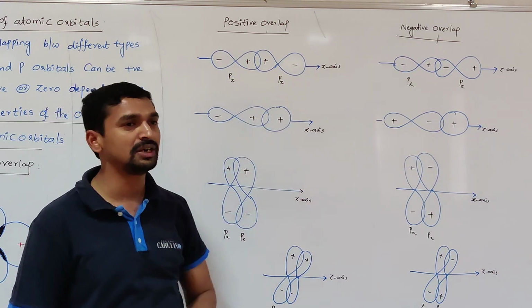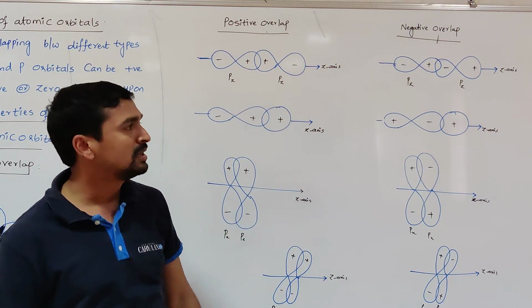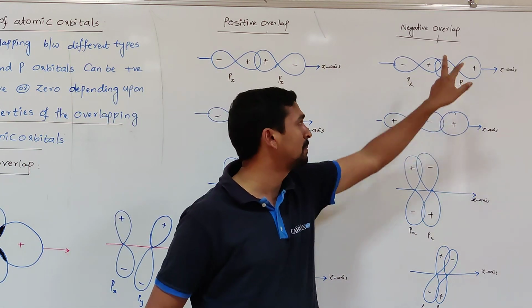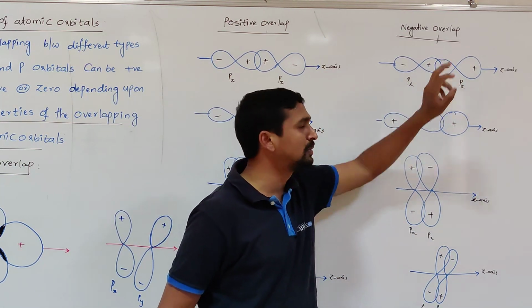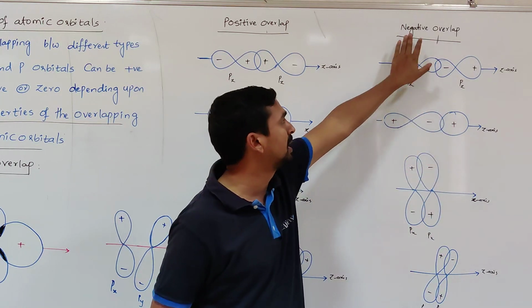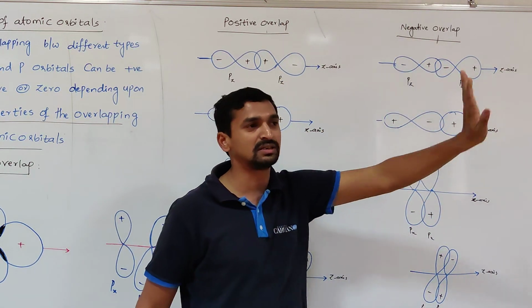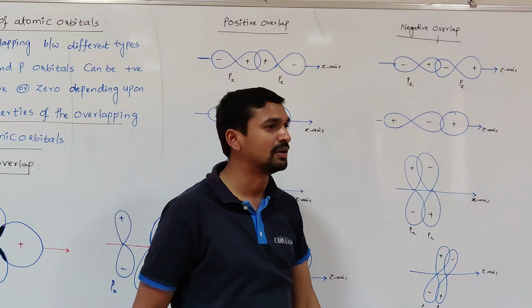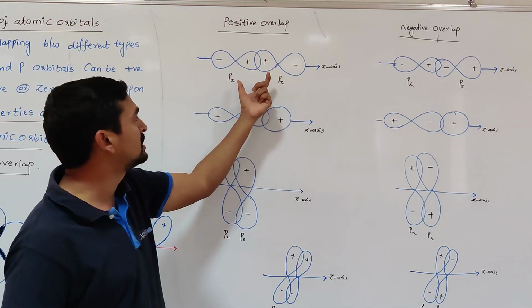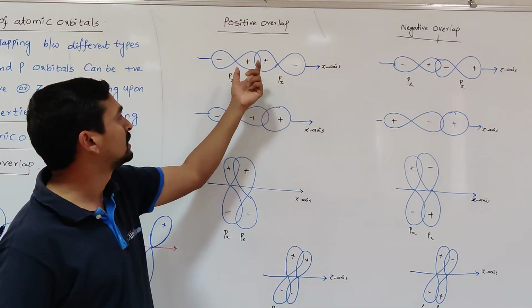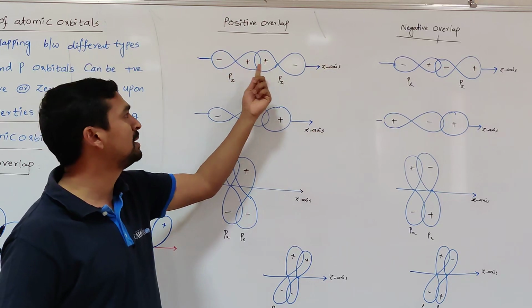That will result in the formation of a bond. Suppose two orbitals are overlapping with lobes of opposite sign, so that is called negative overlapping. That does not result in the formation of a bond. So that means whenever the orbitals overlap, the lobe sign must be the same in both cases.